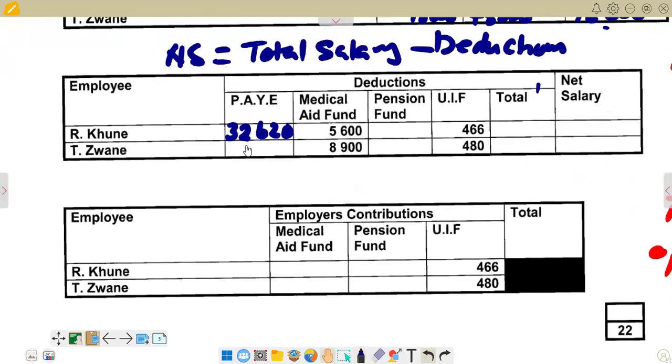So we are here, pay as you earn, we are entering it here. So we are saying 36,408.